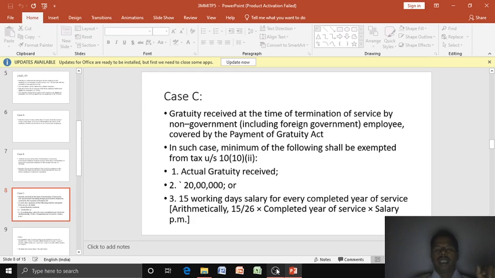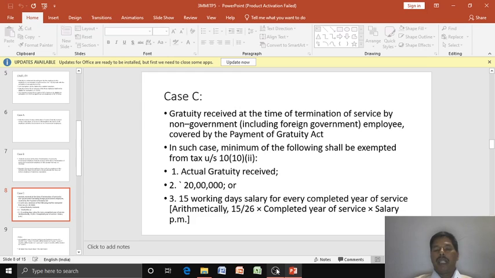Point three, 15 days salary for every completed year of service. While considering 15 days, what you have to do is 15 divided by 26 days, because one month means 26 days, as 4 days, the Sundays, are considered holidays.